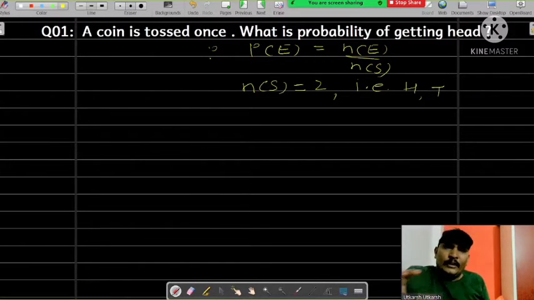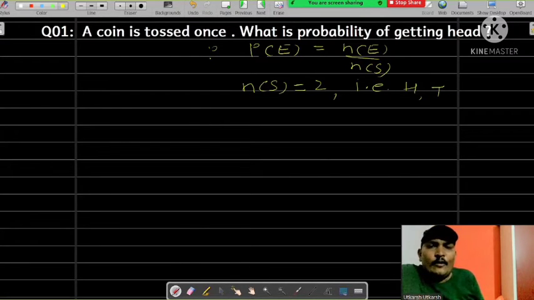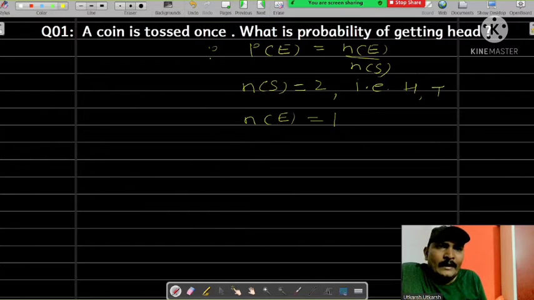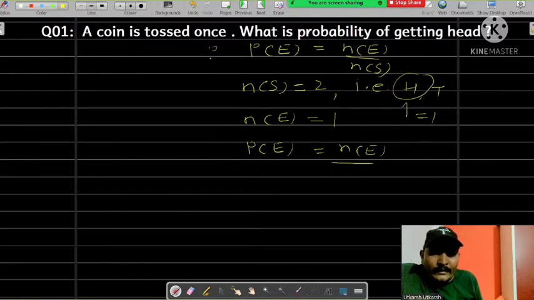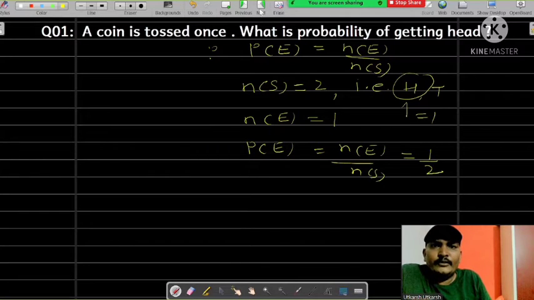Now in the question it is asked what is the probability of getting head. Now the favorable outcome, that is NE, is 1. So the probability of getting head P(E) equals NE upon NS, that will be 1 upon 2. I hope you have understood.